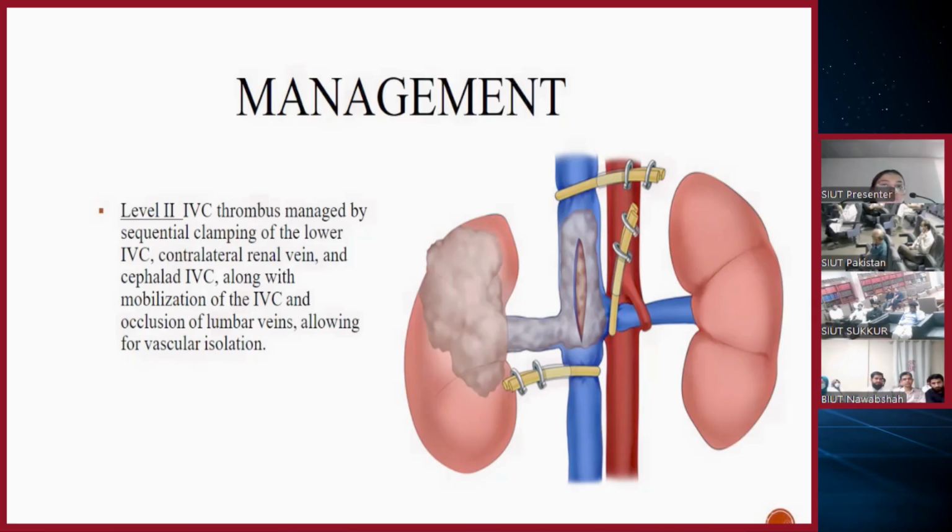Yes. The right renal vein is short as compared to the left renal vein, and there are gonadal vessels draining directly into the IVC on the right side, while on the left the gonadal vessels drain into the left renal vein. So would you clamp the right one as well if you're dealing with a left-sided tumor? Yes, if the IVC is involved, then we should. Okay, so any idea how you would put the clamps? Sequential clamping? Any idea?